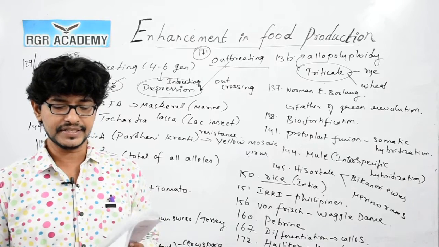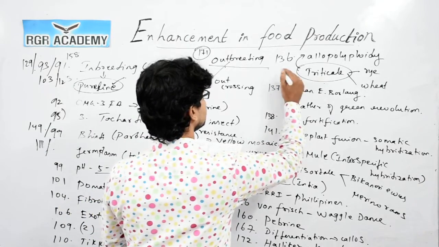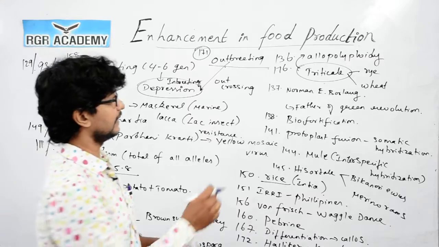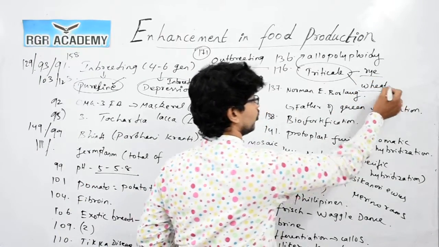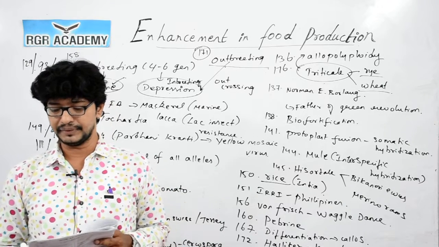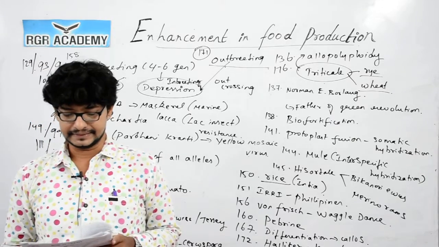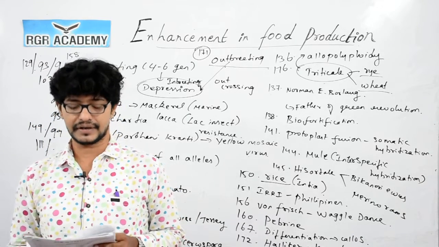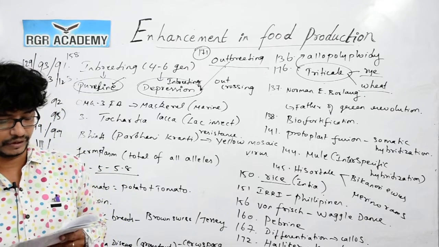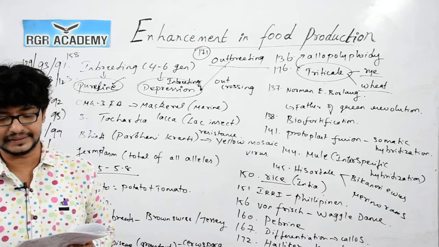176. Triticale is developed through intergeneric hybridization. This we already discussed. So, this is question number 176, because triticale is between rye and wheat, as we discussed. 177. Maize hybrids have been developed for a higher amount of lysine, because lysine rich varieties of maize, that is Shakti, Rasna, Protina, have been developed in India. So, 1 is the correct answer.